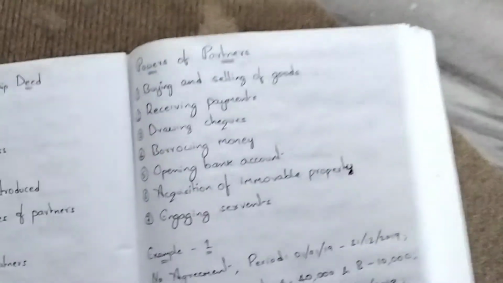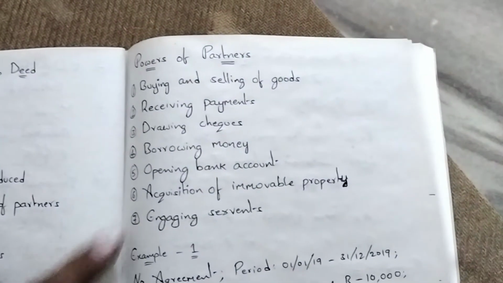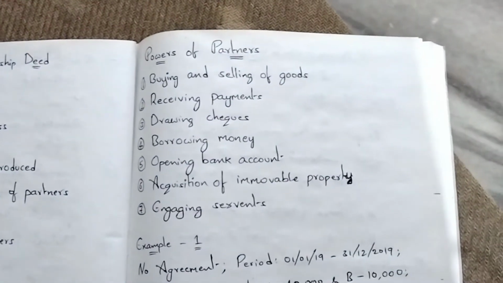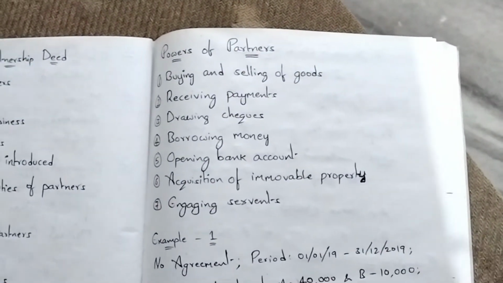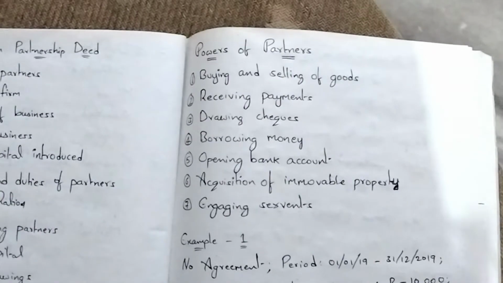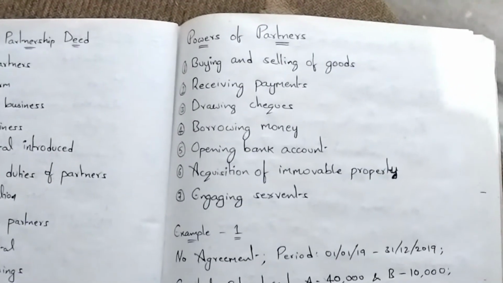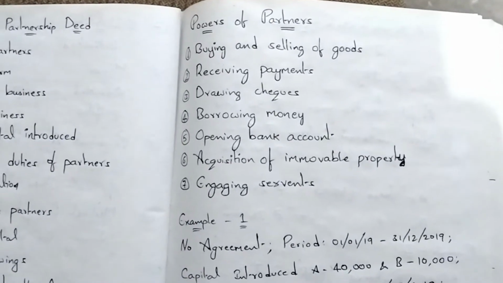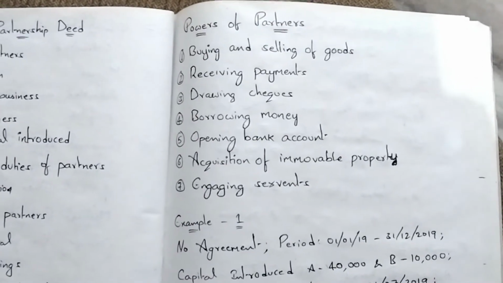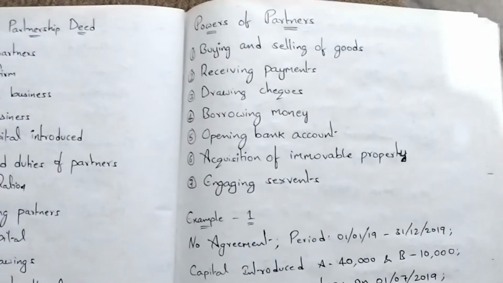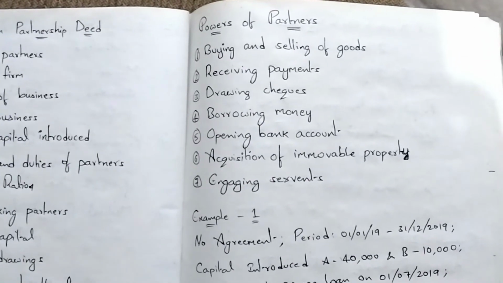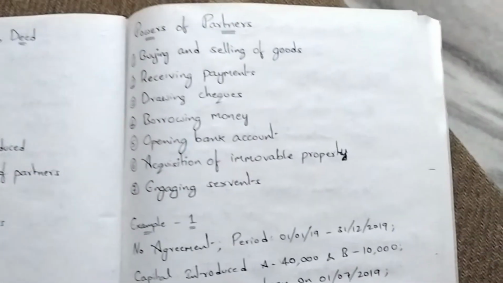Then coming to this, this is a thing you have to know, but don't study, you won't get a question. This is also very easy. What are the powers of the partners? Very simple. Buying or selling of goods, receiving payments, drawing cheques, borrowing money, opening bank account, acquisition of immovable property, engaging servants. You will rarely get these types of questions, but when you get this question, you have to think very generally.